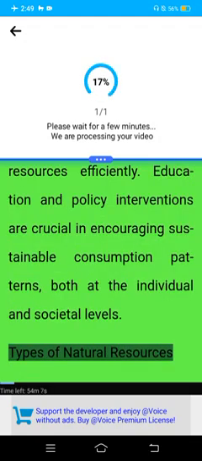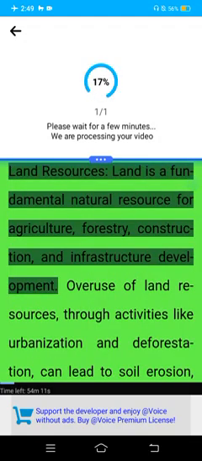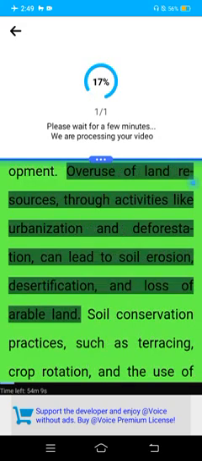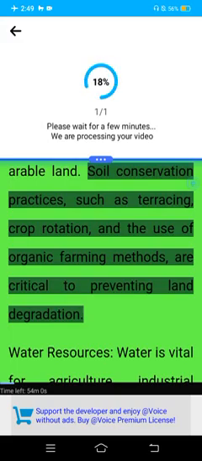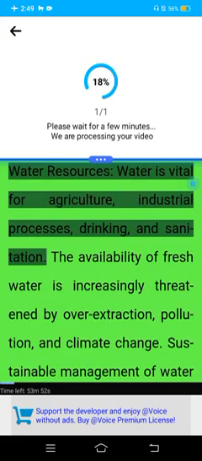Types of natural resources. Land resources. Land is a fundamental natural resource for agriculture, forestry, construction, and infrastructure development. Overuse of land resources, through activities like urbanization and deforestation, can lead to soil erosion, desertification, and loss of arable land. Soil conservation practices, such as terracing, crop rotation, and the use of organic farming methods, are critical to preventing land degradation. Water resources. Water is vital for agriculture, industrial processes, drinking, and sanitation.